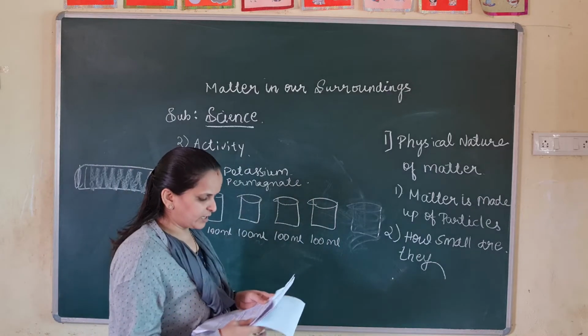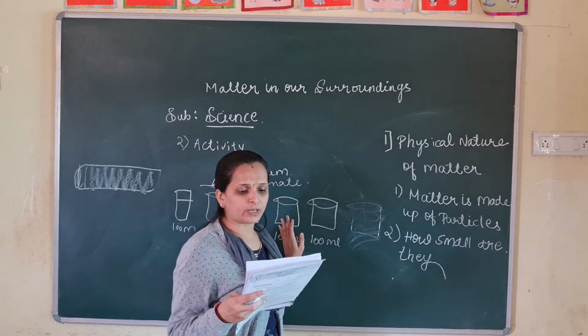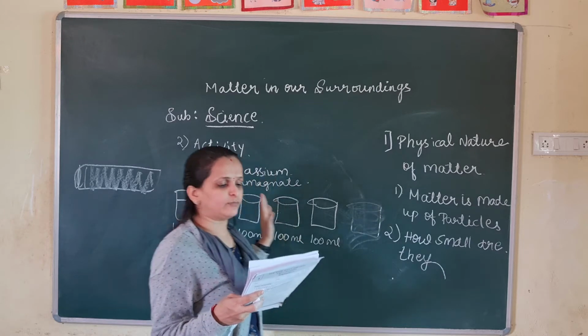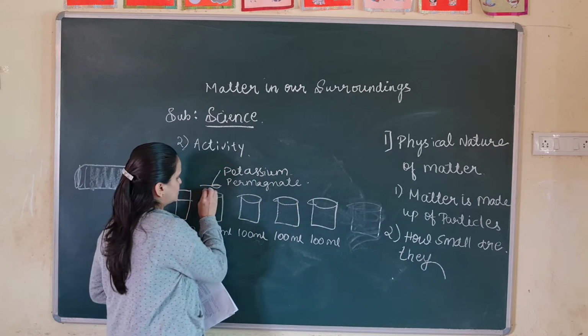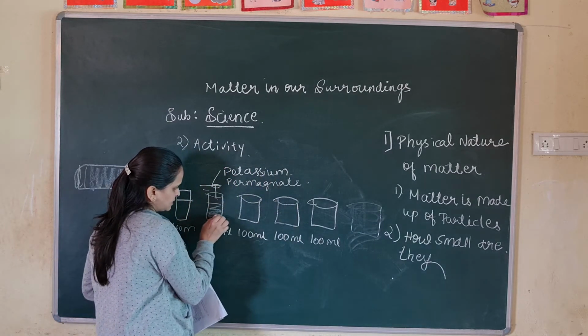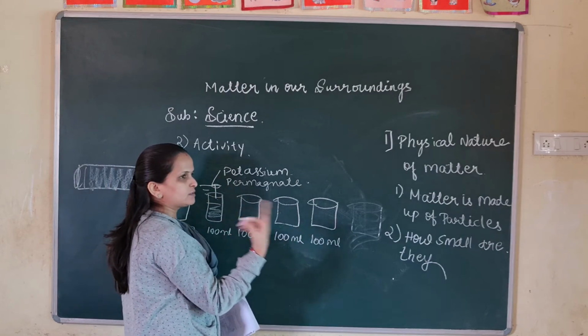Then take out approximately this solution, which is now dissolved. This is the solution of potassium permanganate plus water.